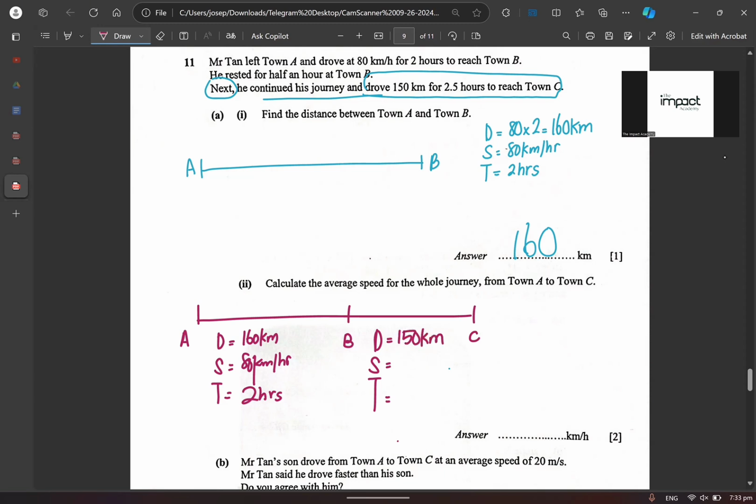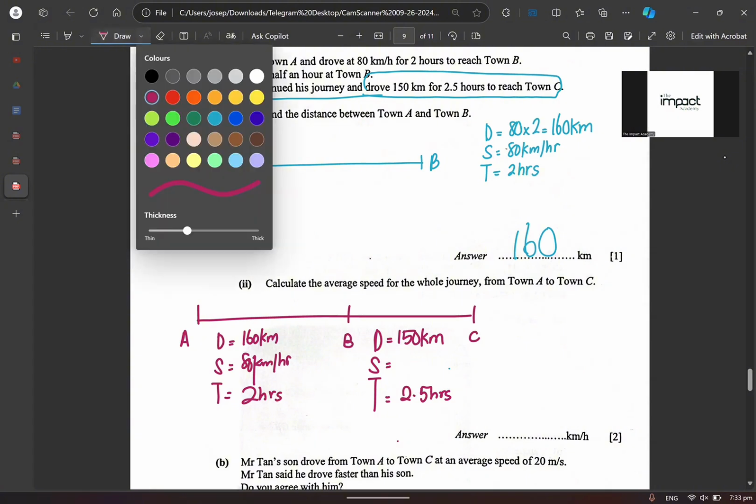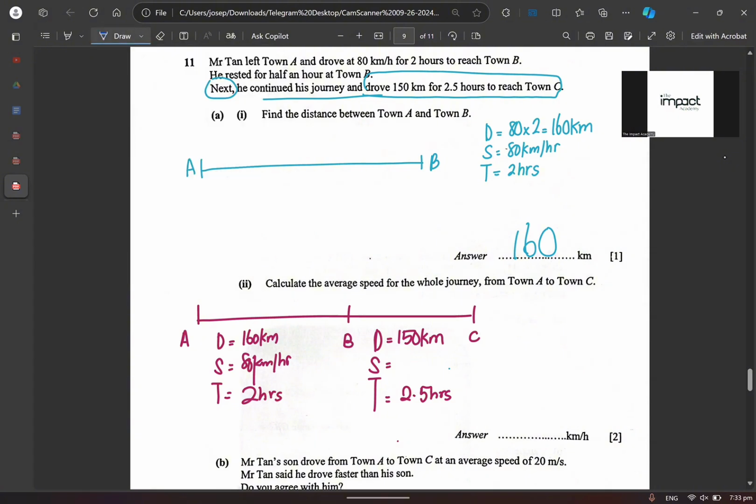My speed, have we learned our speed? We still don't know, right? But I know my time is 2.5 hours. Make sense or don't make sense? So my speed over here becomes what? Distance divided by time. Do you understand or don't understand? 150 divided by 2.5. Do you agree or disagree? All right, you get an answer of 60 kilometers per hour. Agree or disagree?